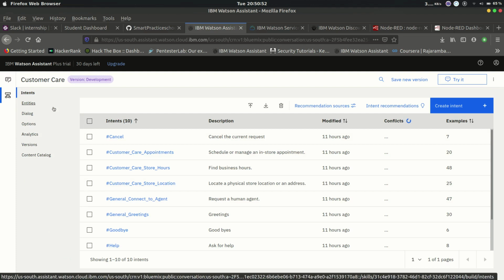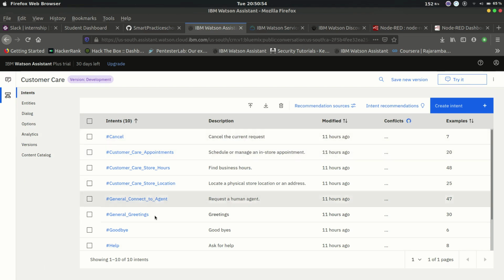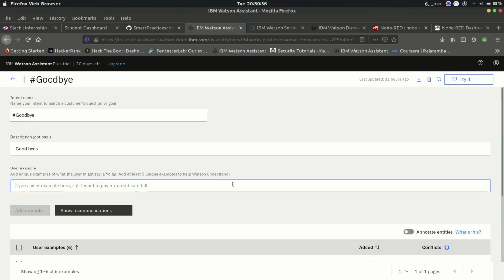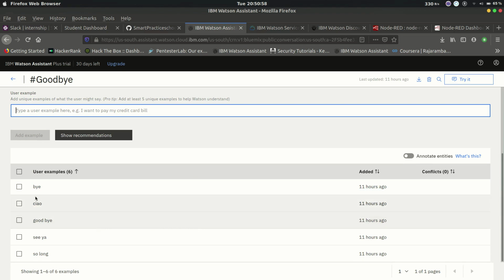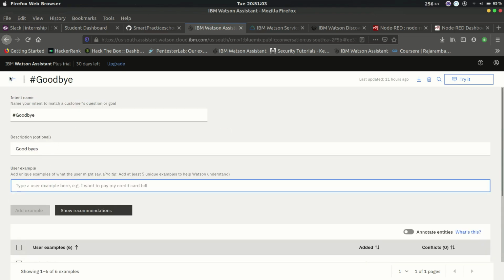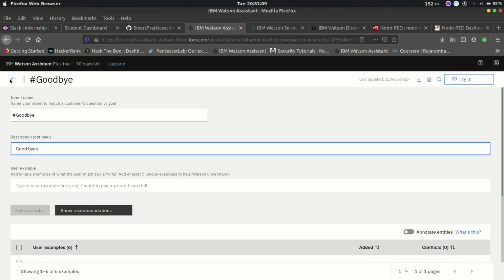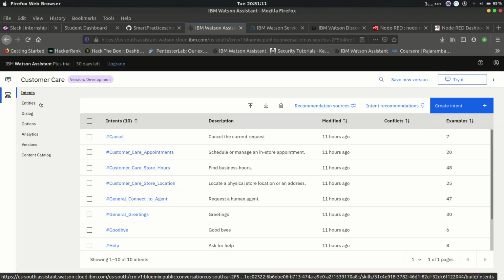Here you can check intents. There are a total of 10 intents I created: cancel, customer care, appointment, goodbye, health. Let me open the goodbye one. Here I have given a total of 5 examples. The intent name is goodbye, which always starts with a hash symbol. The description is always optional, whatever you want to write. The next thing is the entity. I will explain it in the dialog section.